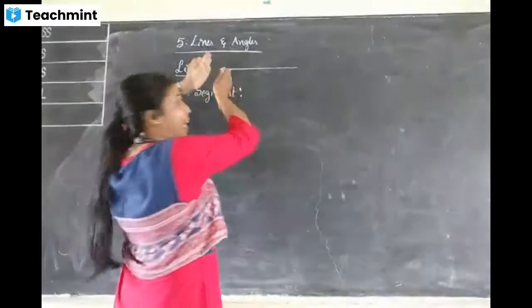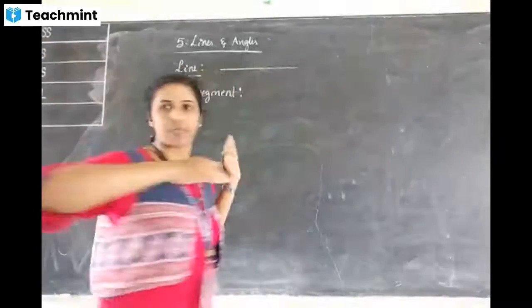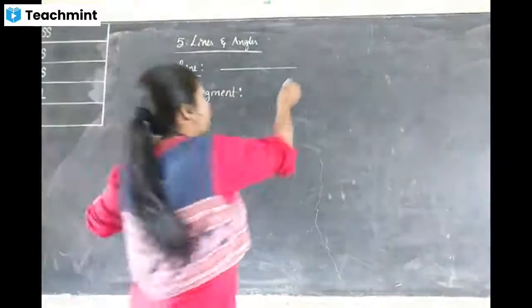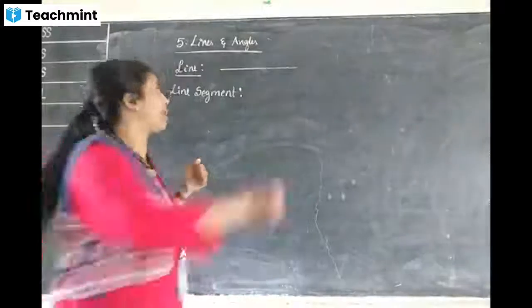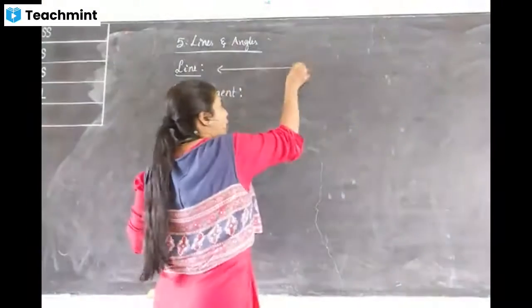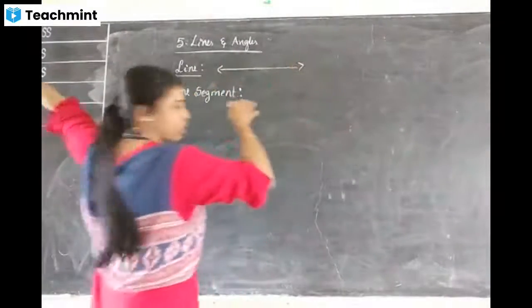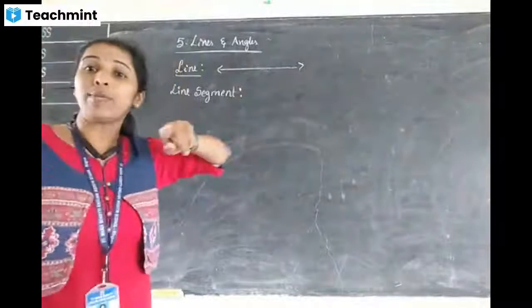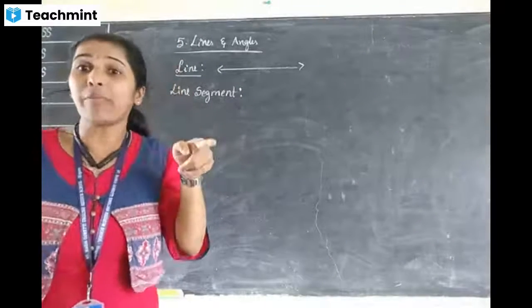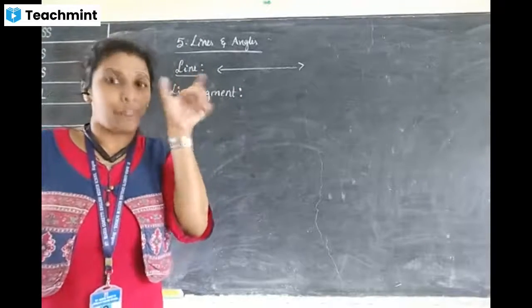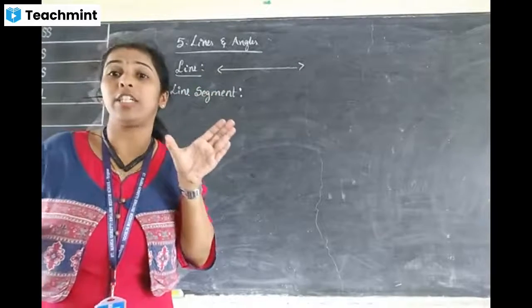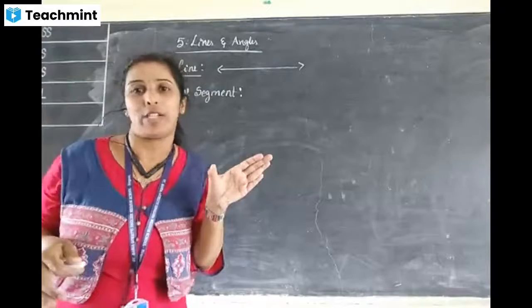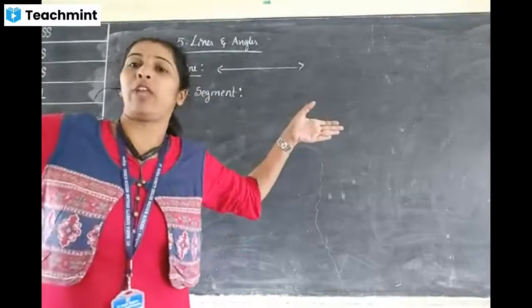A line means we can expand it in both the sides. How much length you want, that much you can take. That's a line. We can mark it using arrow marks. Arrow mark means it will go that side also, it will go this side also. What about a line segment? A line segment is a fixed one, she said. It has two end points. We cannot produce it wherever we want.